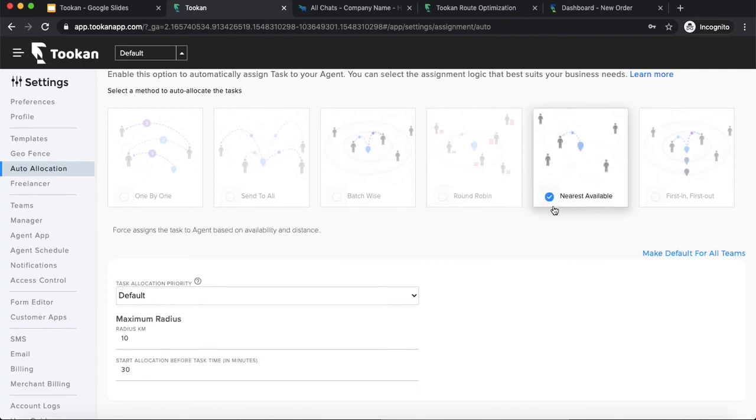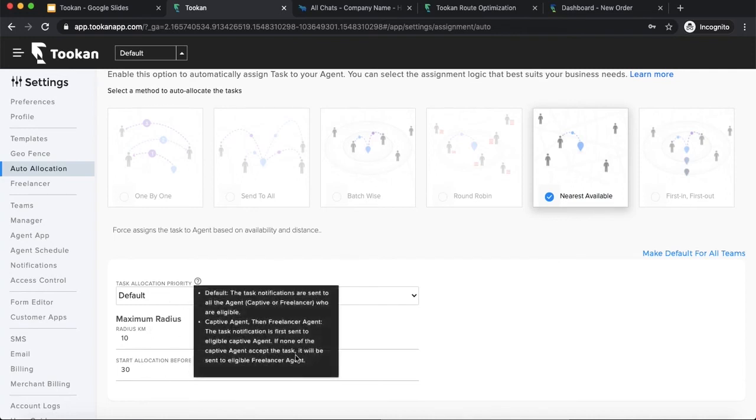Next coming is nearest available. Nearest available means whoever is the nearest agent, I'll just assign the task to that particular agent. And I have parameters like radius, and these are the common parameters for all those logics. So this is again a forceful assignment.